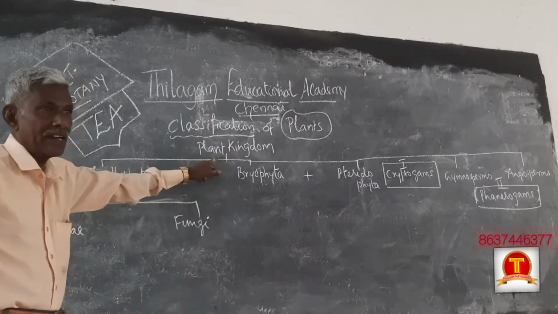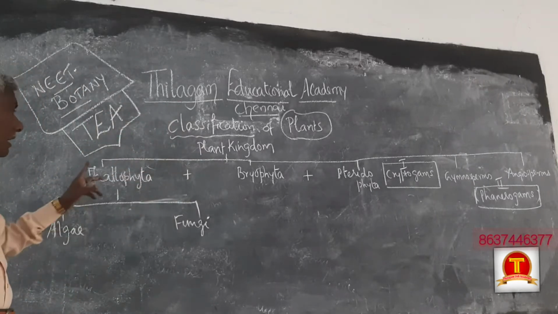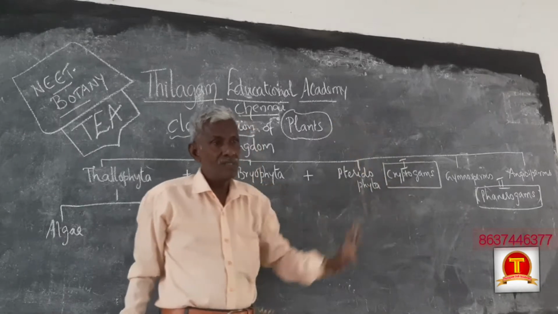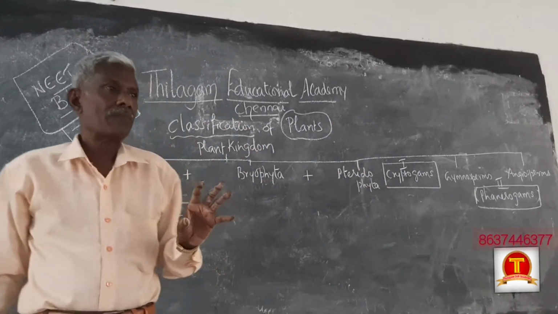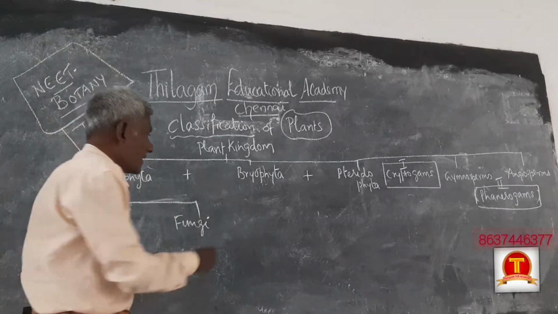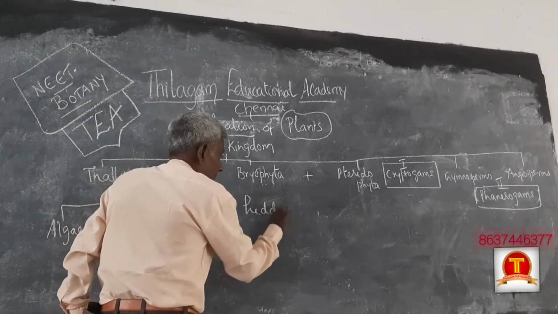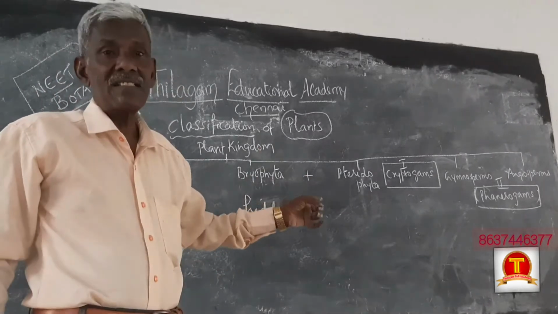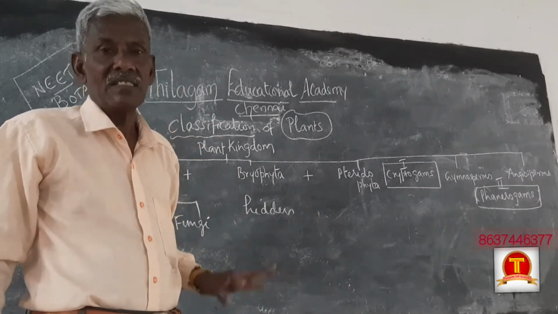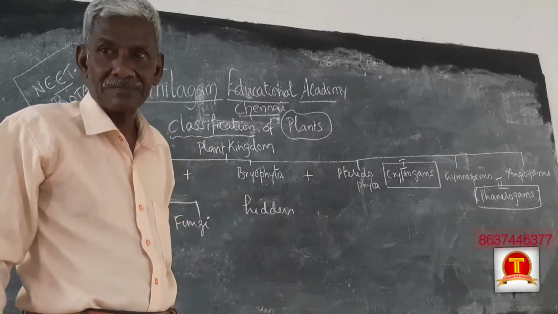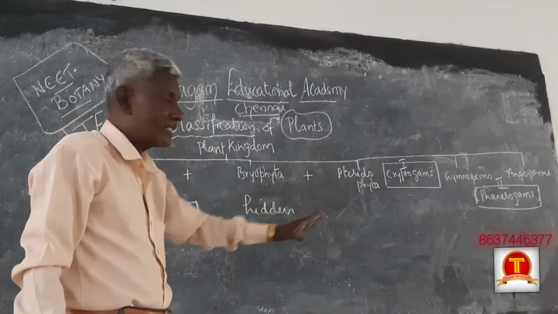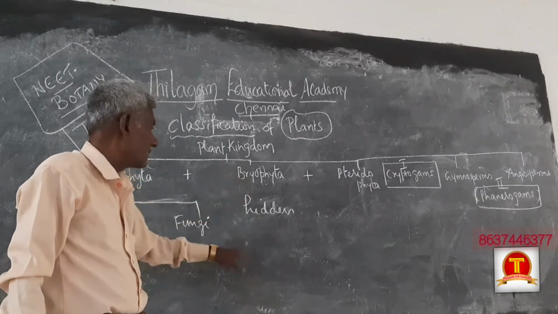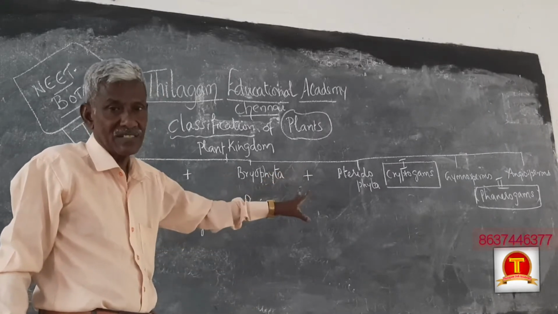It is divided broadly into cryptogamous and phanerogamous. Crypto means what? Hidden. Crypto means hidden. Gamous means reproductive structures. So cryptogamous means hidden reproductive structures.